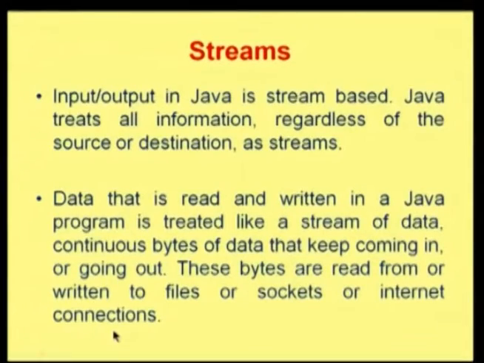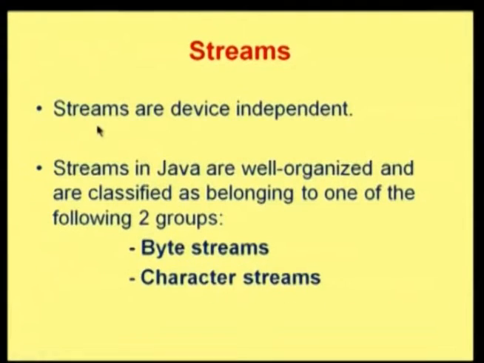A device may be a file, and in that case I use streams related to files. Whenever it is pipes, I will create input streams and output streams related to pipes. Similarly, there are streams for handling objects. And if you want a filter, where you do not pass all the data and want to filter it based on a particular constraint, we can also have streams which handle input and output filtering.